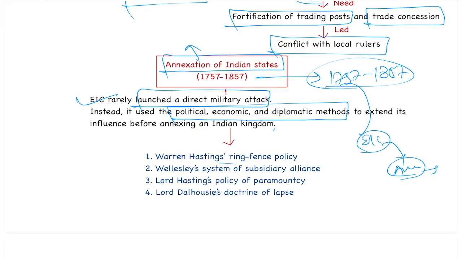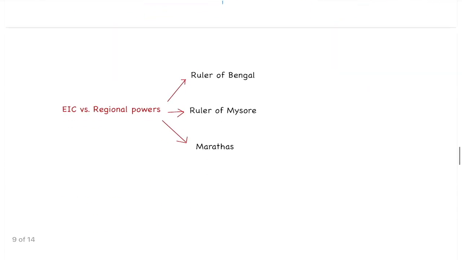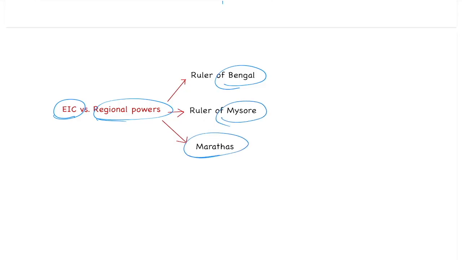You can see these policies are the ring fence policy, subsidiary alliance policy, policy of paramountcy, and doctrine of lapse. In this chapter we are specifically dealing with East India Company versus the regional powers: Bengal, Mysore and Marathas.